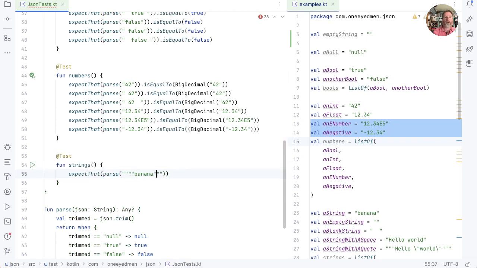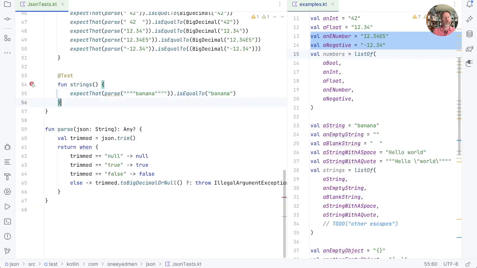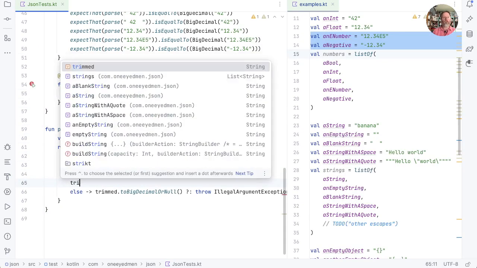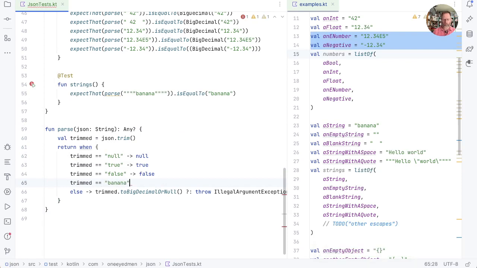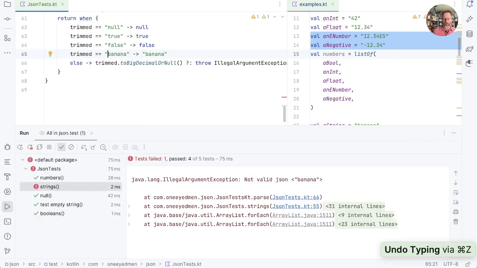And that has messed up. Thank you, IntelliJ. So there's our banana quoted inside, not enough quotation marks, so we need one more. What should that be? It should be a string of banana. Is it? No surprise there, but we can play our fake it till we make it game by saying trimmed equals banana. But I forgot to put in the quotes, so let's escape them in this one.